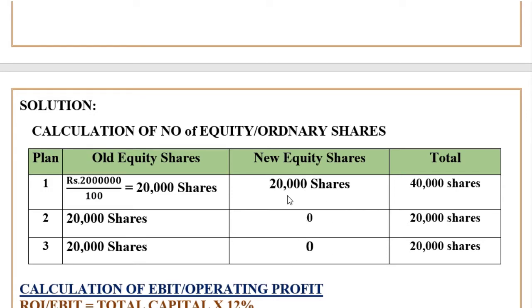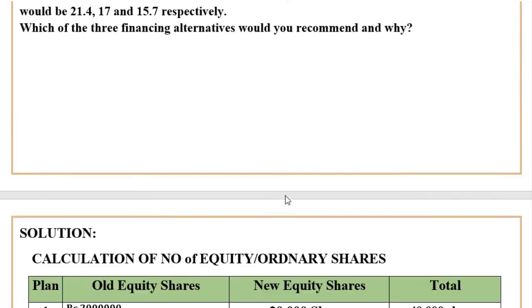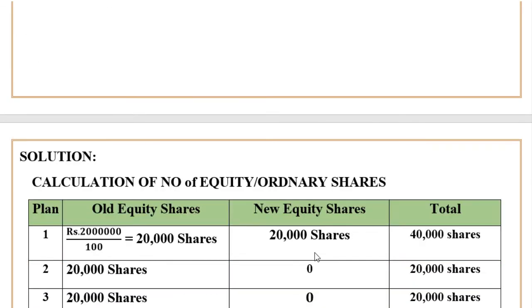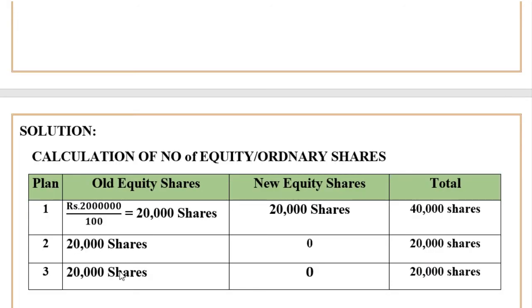However, in plan 1 they have given directly 20,000 equity shares. Therefore, total shares will be 20,000 shares plus 20,000 new shares, the total will be 40,000 shares. Now plan 2, 20,000 shares, and plan 3, 20,000 shares. This is how you have to calculate the number of equity shares.